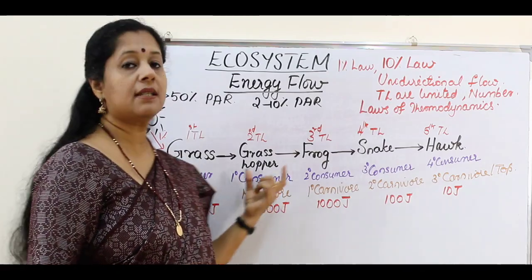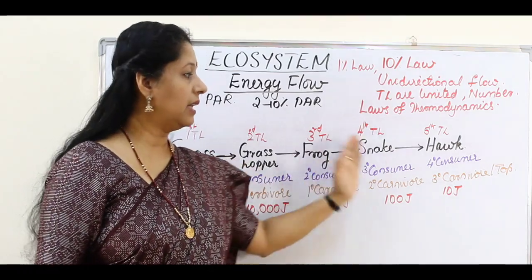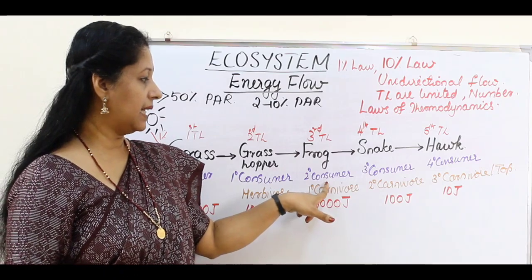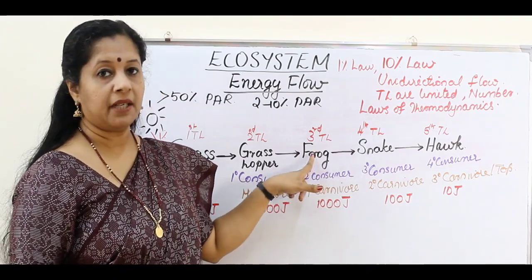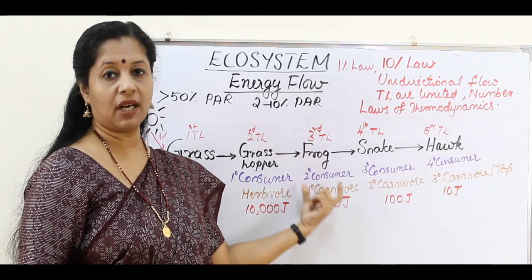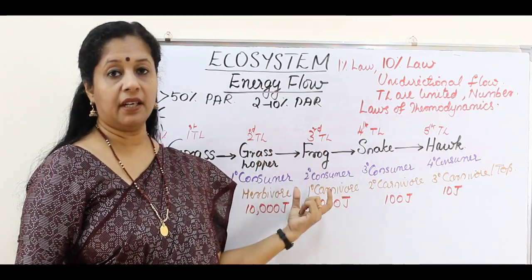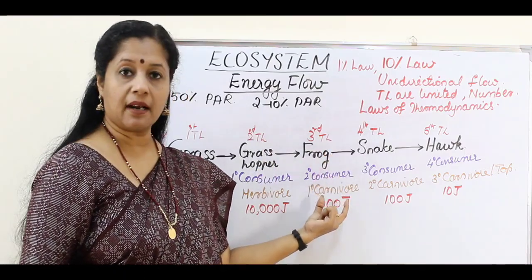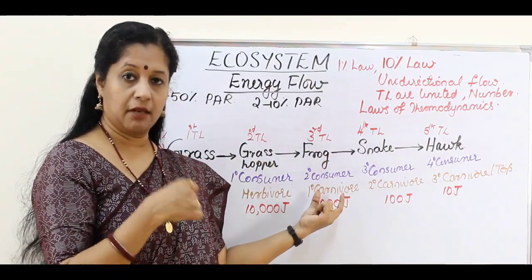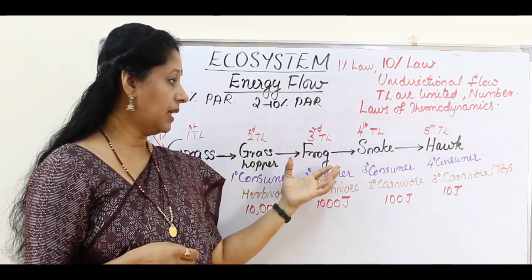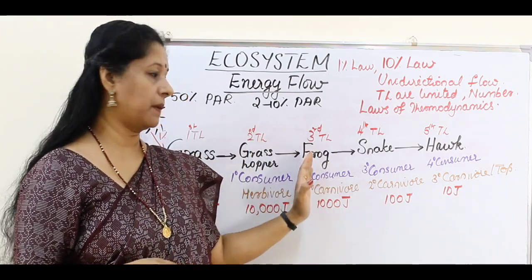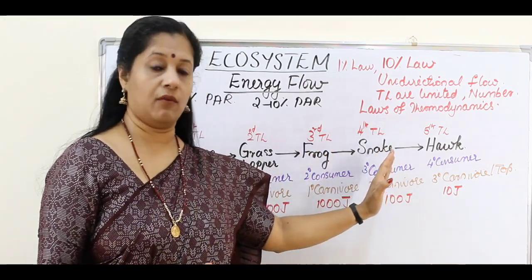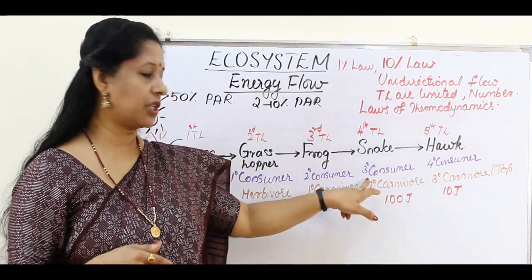Now, a herbivore is eaten by a carnivore, but carnivores again can be of different levels. So the first carnivore, which is coming under the secondary consumer, is the frog here, because the frog is eating a herbivore. So the one which is eating a herbivore is the secondary consumer, because in consumer level it is the second one, but it is a primary carnivore because it eats the herbivore, the grasshopper. Then the frog is eaten by a snake, where the snake is also a carnivore, so it is a secondary carnivore but a tertiary consumer.